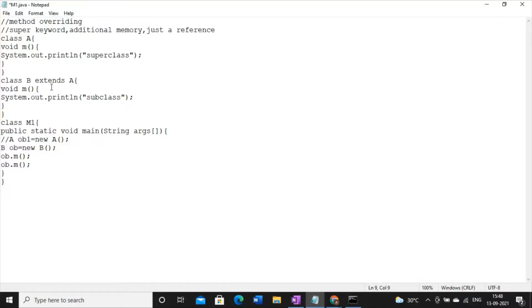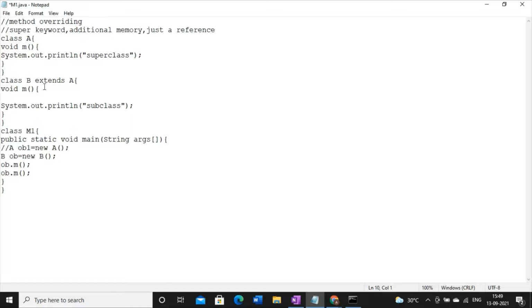So super is always written inside the subclass. But where? Now the statement is: super must be the first executable statement in the subclass's method. Means inside the subclass, whichever method you write, the super keyword should be the first executable statement inside this method.